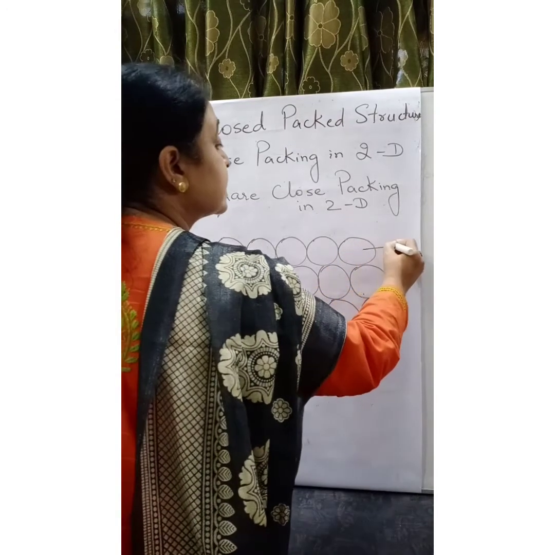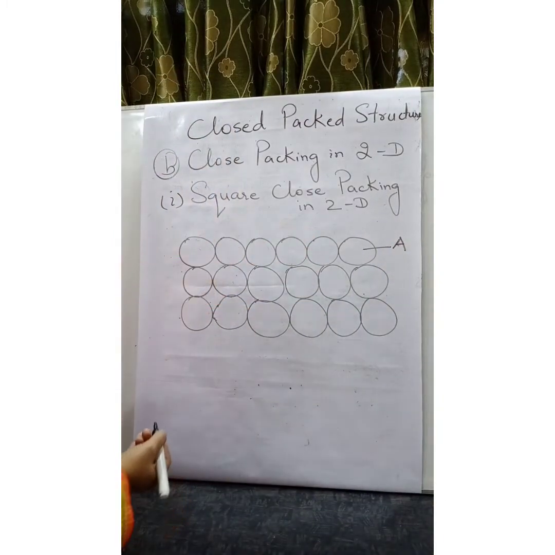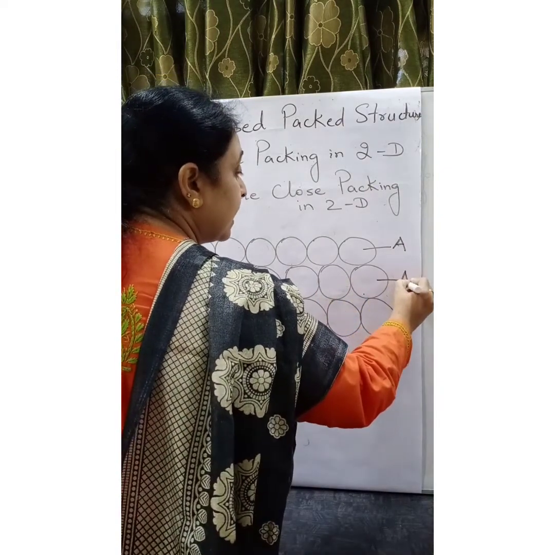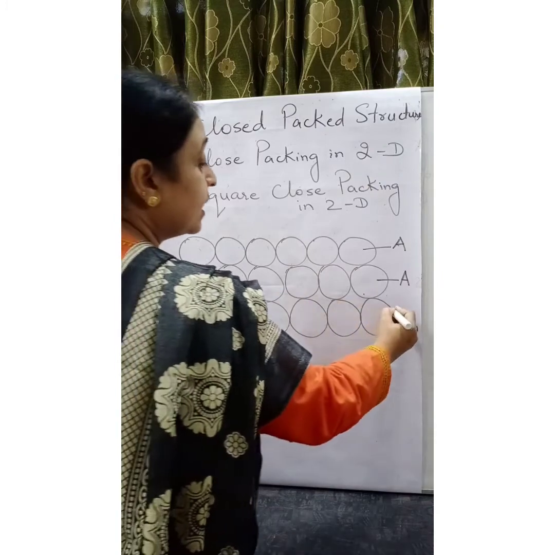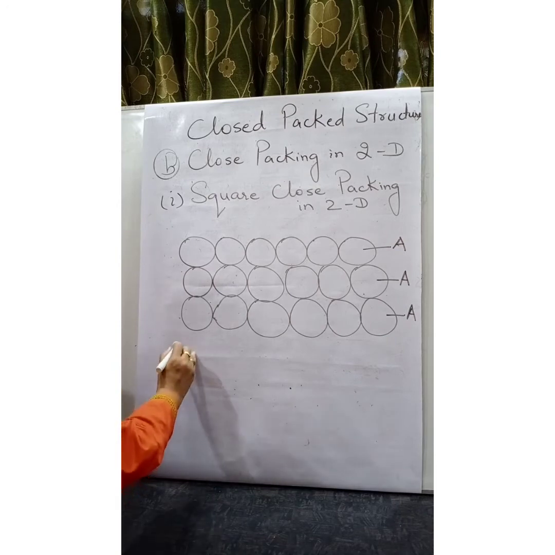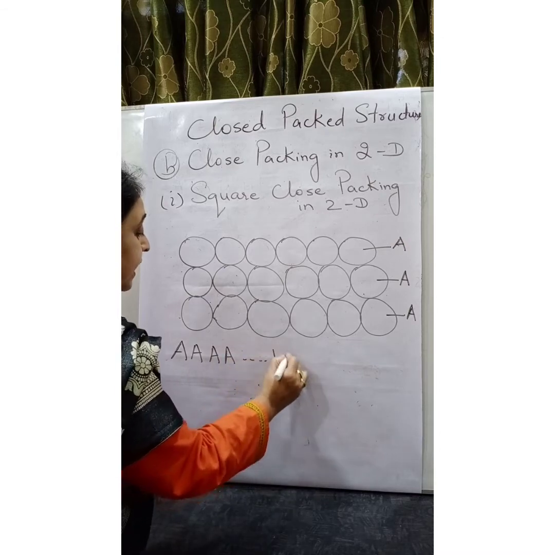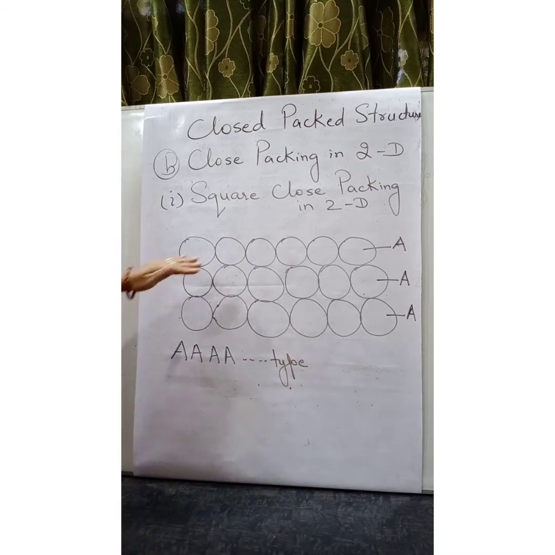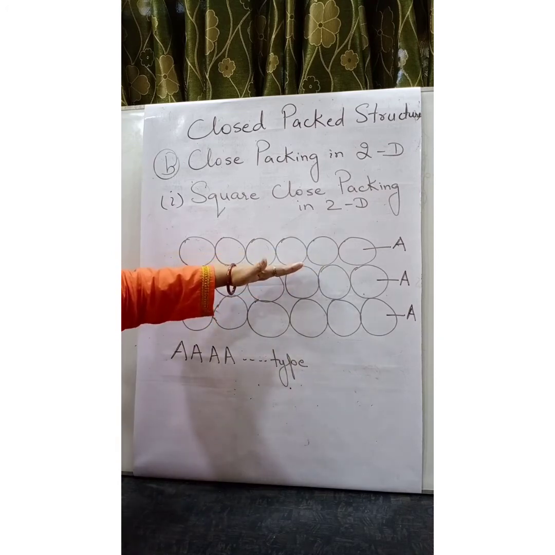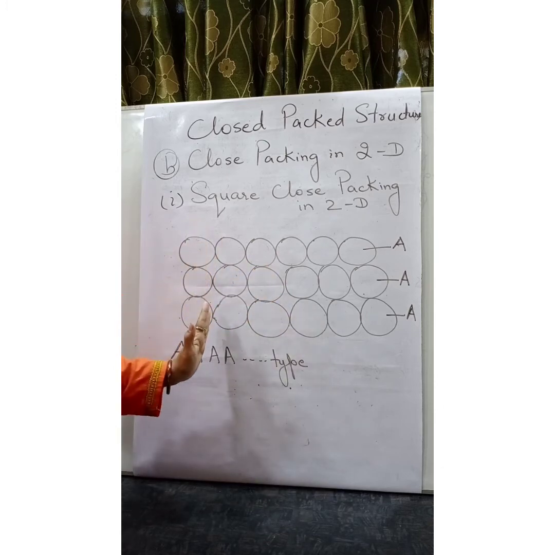If the first layer is considered as layer A, now the second layer is exactly similar to layer A. So this is also layer A. The third one is also similar to layer A. So this is also termed as layer A. This type of arrangement is known as AAA type arrangement. So we have arranged the spheres exactly below each other in such a way that the spheres of any row are vertically and horizontally aligned.